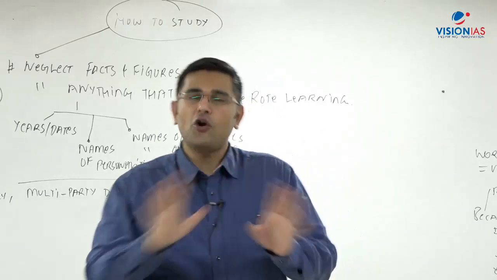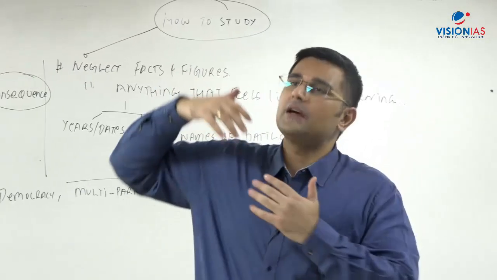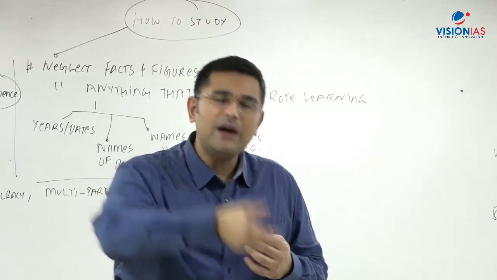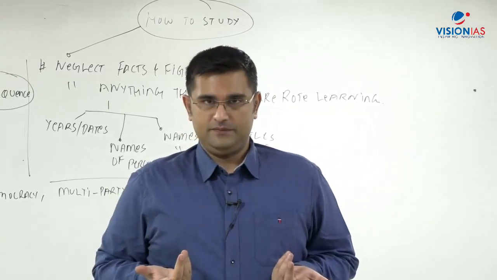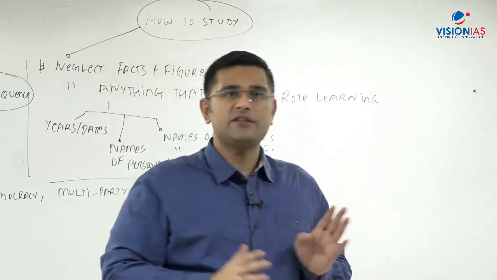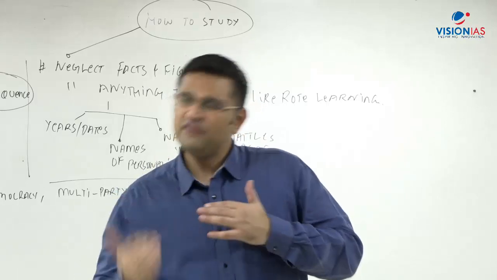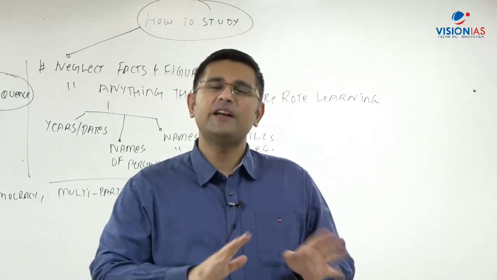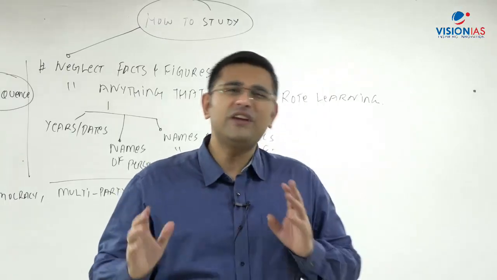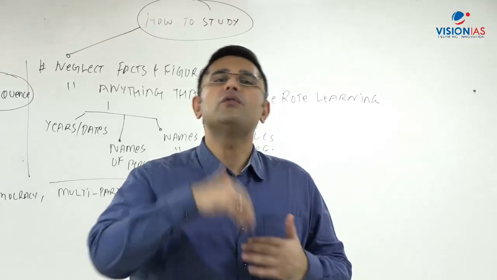So there is no shortcut, that is why I am saying this. If you read the Vision notes and you are able to understand what is written, then these are good notes for you. But if you feel somewhere that you are not getting the picture, you give it another attempt, you read 20-30 pages or a chapter, and even on the second reading you feel you are not getting the feel, that means the notes are not good for you.